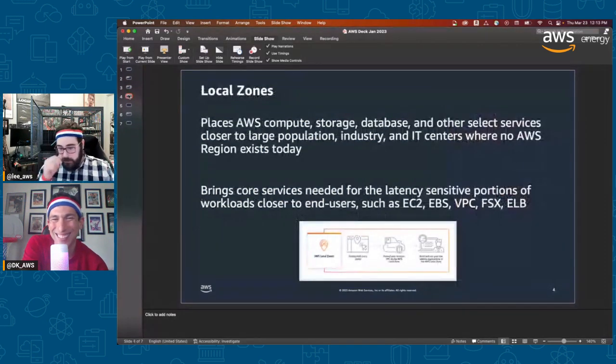Let me first distinguish and confuse you even more. Local Zones. A Local Zone is compute, storage, database, all of that close to a population. The way to think of a Local Zone, it's not a region, right? It's not one of the closer AWS regions. This is something that is not a full region, but it has some offerings closer to a particular user base or industry. We're in Houston. We're really close to oil and energy. A lot of the larger oil and gas orgs are here, a lot of renewables in place here. And so there are some particular needs that make sense in Houston. Some EC2, EBS, that kind of thing.